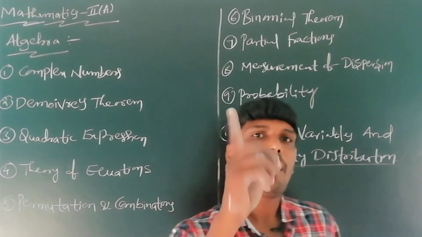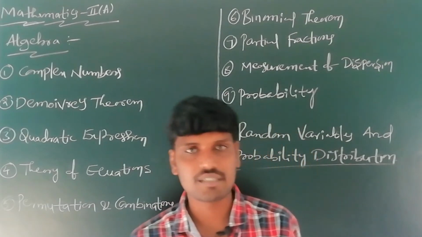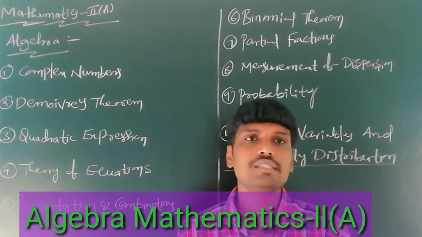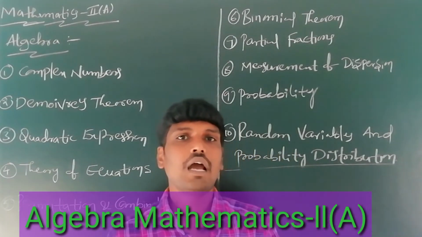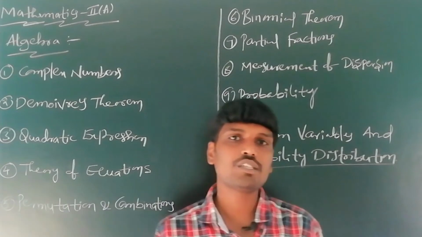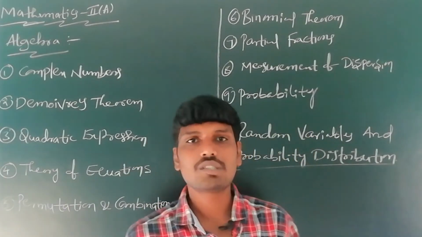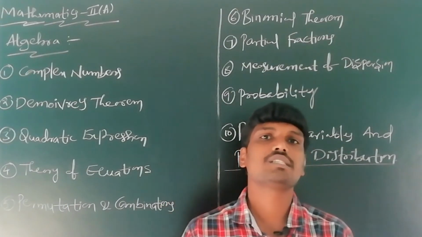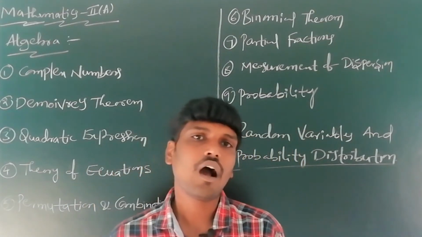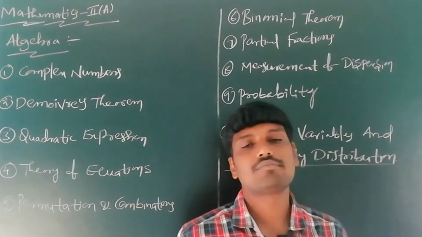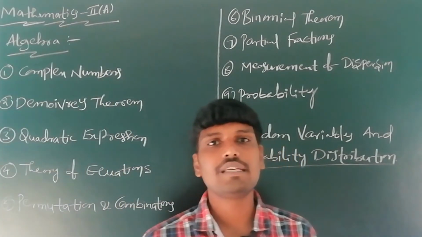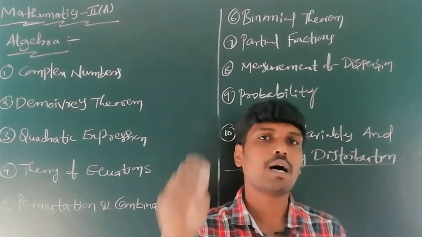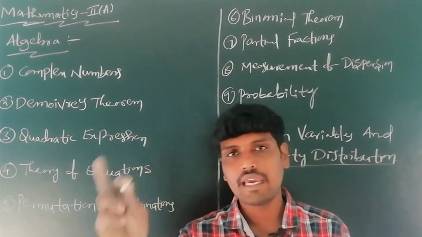In algebra, the first chapter is complex numbers. The second chapter is De Moivre's theorem. The third chapter is quadratic expressions, or second degree expressions, or quadratic equations. The fourth chapter is theory of equations.